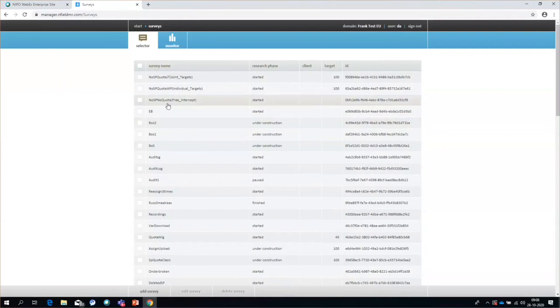One without a quota, which we will call in the new manager the free intercept. One with no sampling points but a quota, and what we call in the Classic Manager work packages, we call in the new manager individual targets. And then one with no sample points, quota, and joint targets, which is also called joint targets in the new manager. Let's open the free intercept.